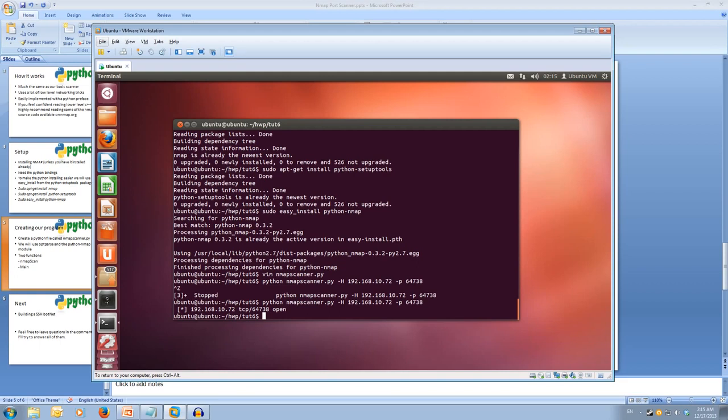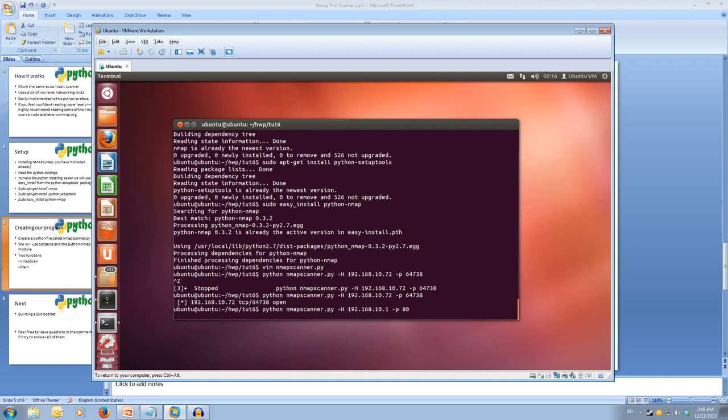What we can also do is try scanning our router. Our router is usually the first address in your address space. So for me it's 10.1, and we can try scanning port 80. That's the web port. If your router has a web interface, that will be on port 80. So we scan port 80.